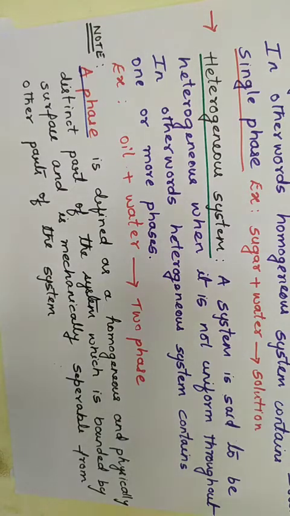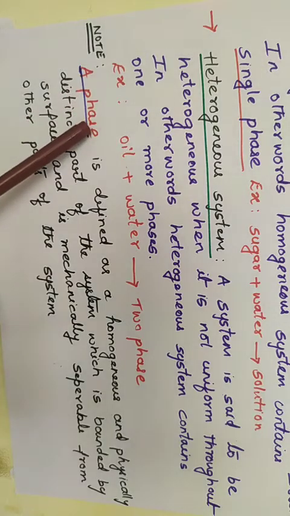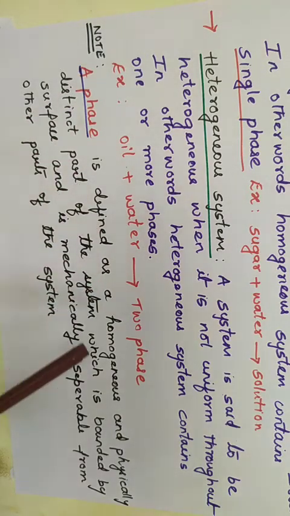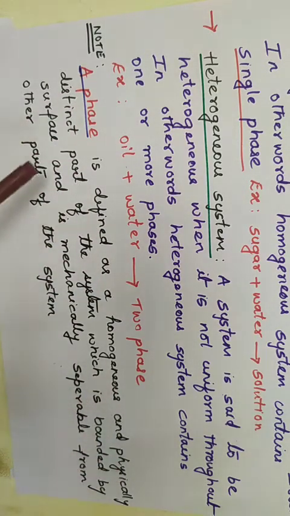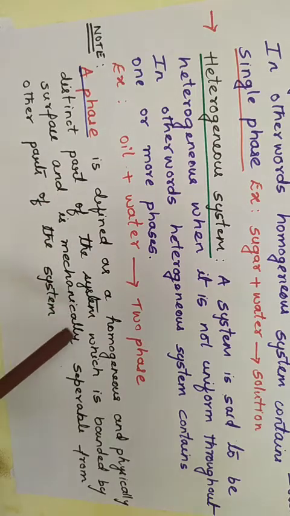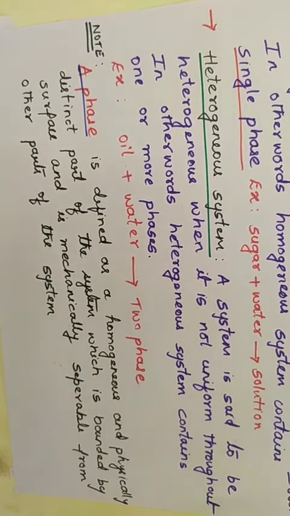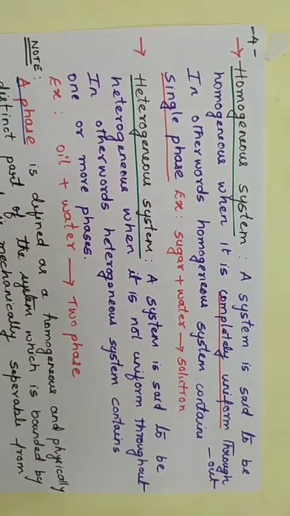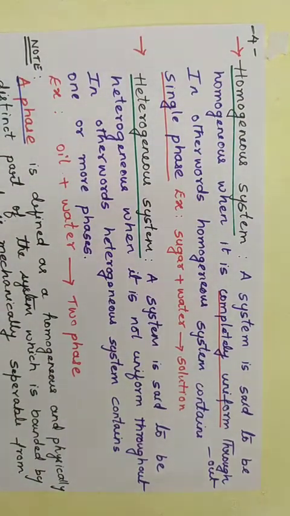And we are using the word phase frequently. Now let us define what is a phase. A phase is defined as a homogeneous and physically distinct part of the system which is bounded by a surface and is mechanically separable from other parts of the system. So this is given for your information. Now hope you have understood the two types of system, that is homogeneous system and heterogeneous system.